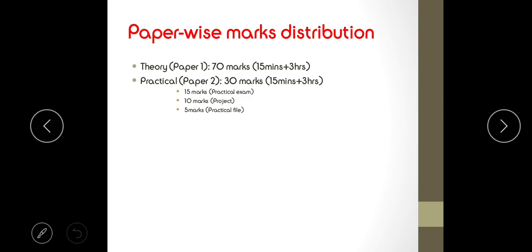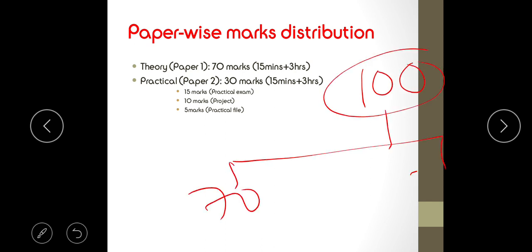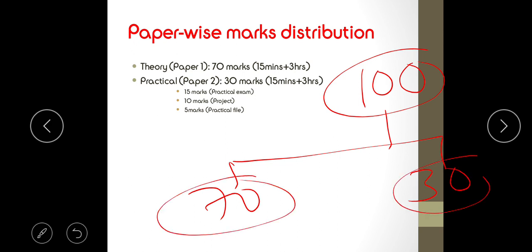Now the paper-wise marks distribution consists of a 100 marks question, which will be divided into two parts, that is 70 marks and 30 marks. The 70 marks paper will be having a 3 hours written examination with 15 minutes reading time. The 30 marks paper will be consisting of 3 parts, that is practical examination, project file and the practical file. The practical examination will be a 15 marks practical paper with 3 hours writing time, and obviously in that 3 hours you have to do the practical exam also, and 15 minutes reading time will be allotted to that. Now the project and the practical files will be separately done.